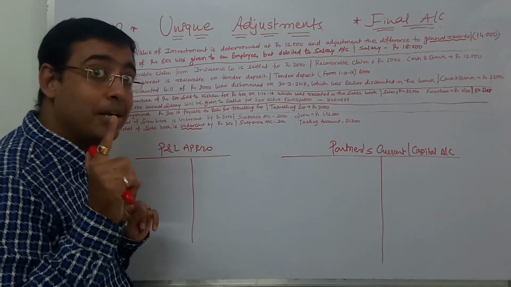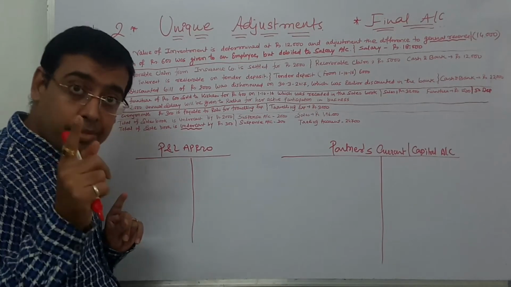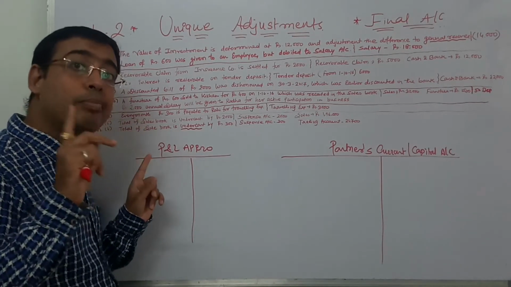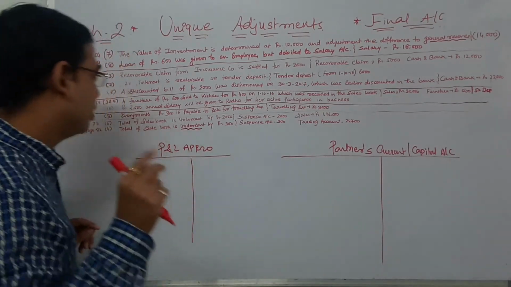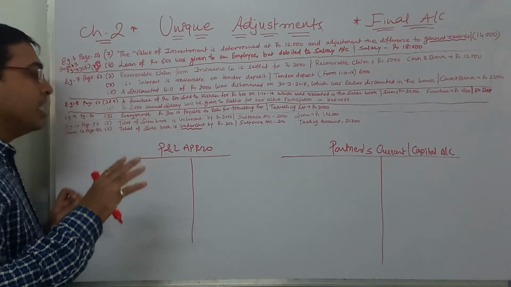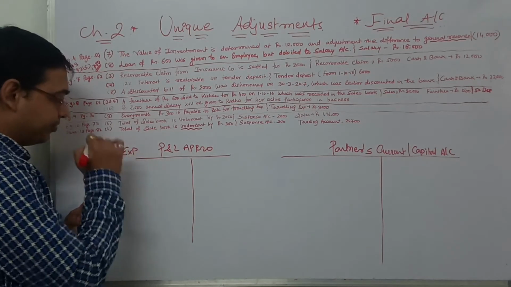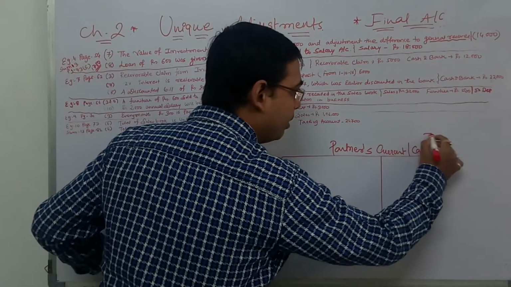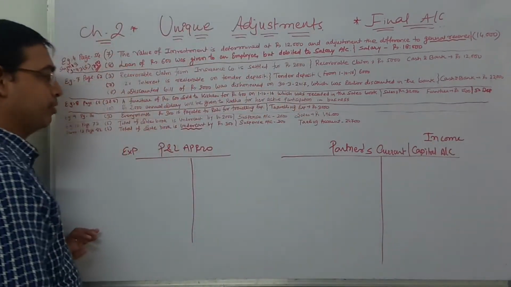We have understood the debit and credit, income and expense relationship in our summary, as well as in terms of understanding P&L, appropriation and partners' capital relation in the earlier video. Just check it, and right now also I am explaining. Whatever expense of the partnership firm is there, it would be the income of the partner.